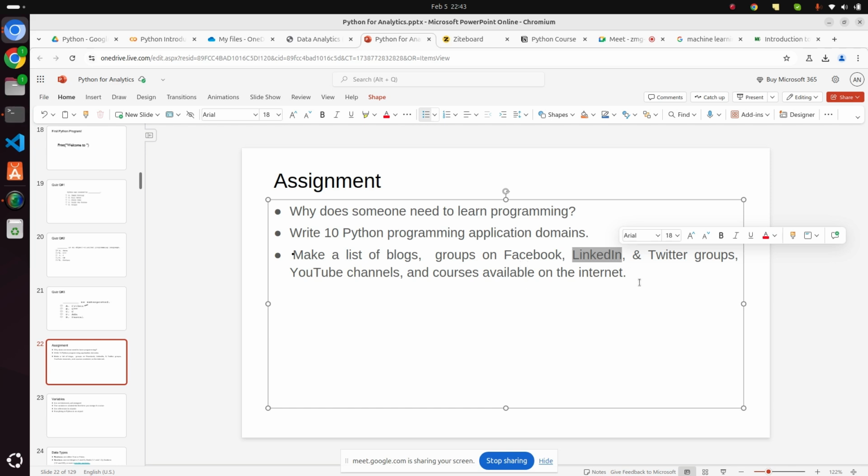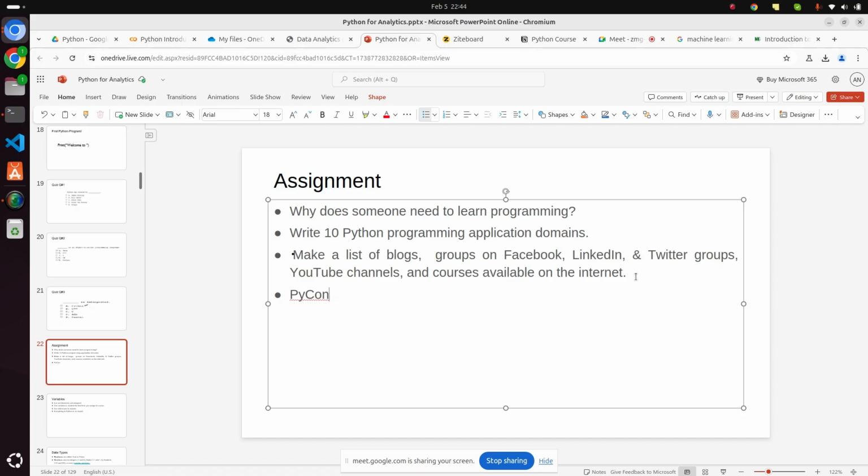And one more important thing: there is one conference, PyCon. PyCon is a conference which is held every year, I think also in India. You can check this conference, or try to attend it, because it can be a way for networking.